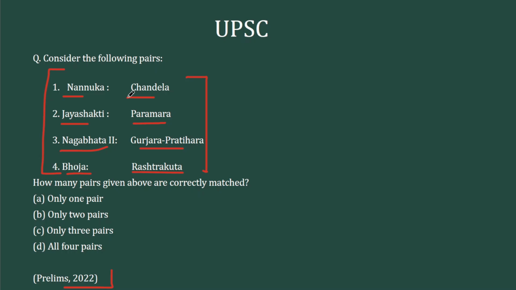I would rate this question to be very difficult because something that you are likely to know is the name of Nannuka, because he is the founder of Chandela dynasty. Except that, even if you take the case of the fourth option, Boja, the complete name is not given. The complete name is Mihir Boja. If you know the complete name, you may be able to associate him with a dynasty, but if the complete name is not given, it's very difficult. So I'll rate this question very difficult. So let's not try to make any guesses here. Let's go to the answer key.